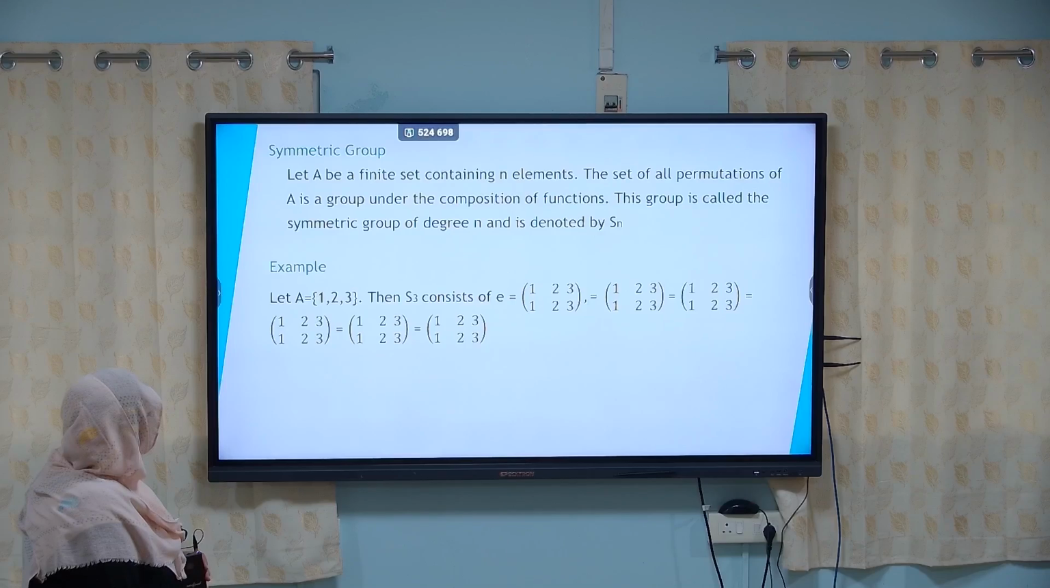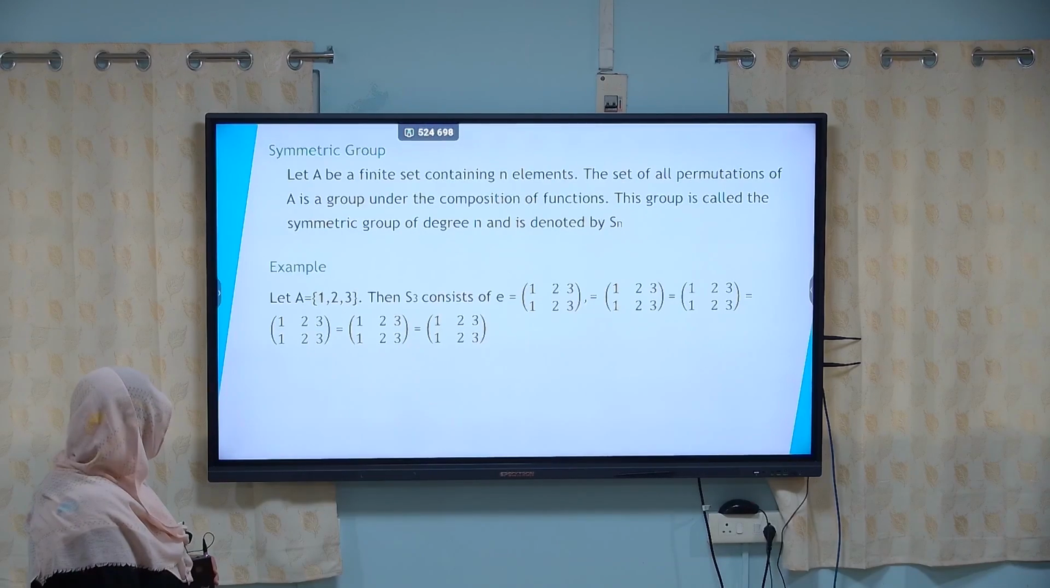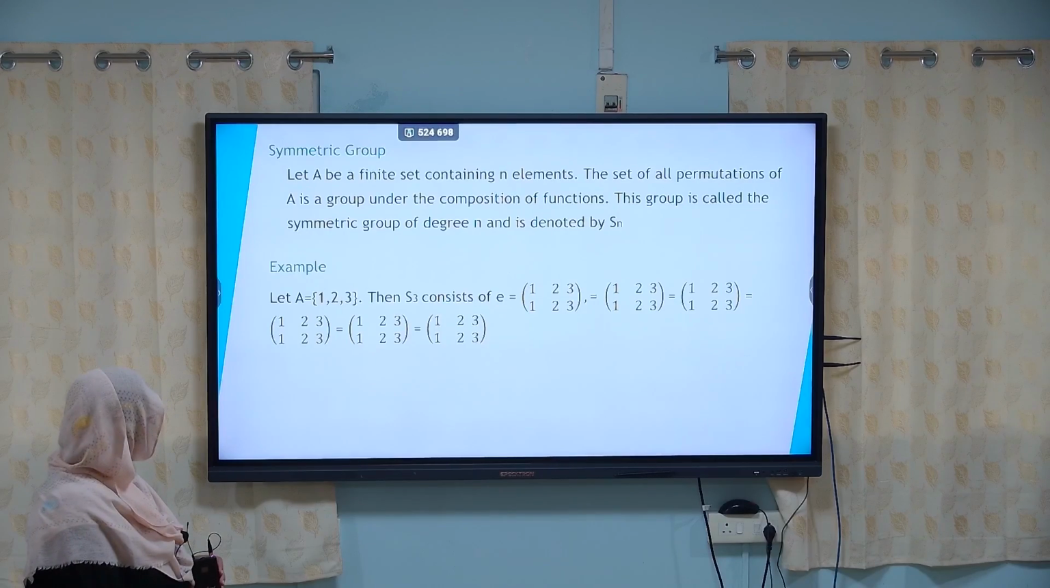Symmetric group. Let capital A be a finite set containing n elements. The set of all permutations of A is a group under the composition of functions. This group is called the symmetric group of degree n and it is denoted by Sn. Example, consider the set capital A equal to 1, 2, 3. Then S3 consists of the following elements.